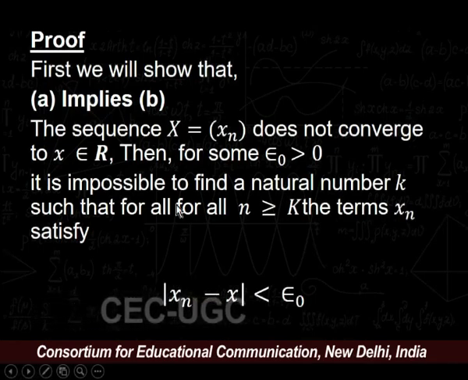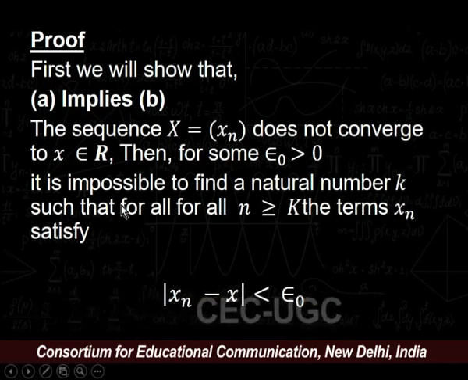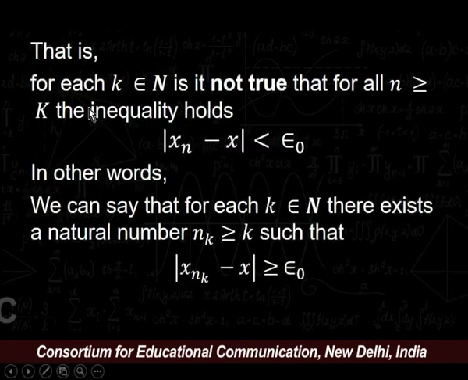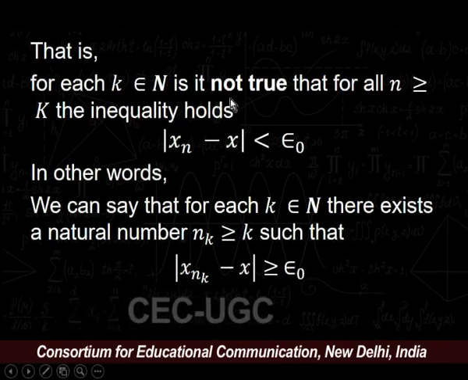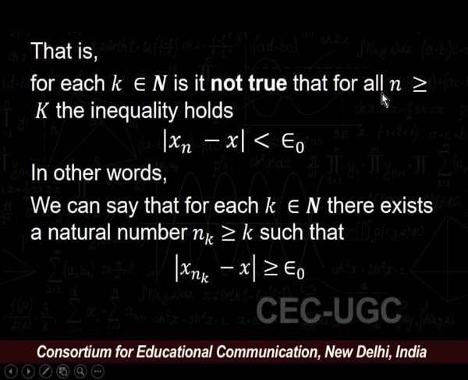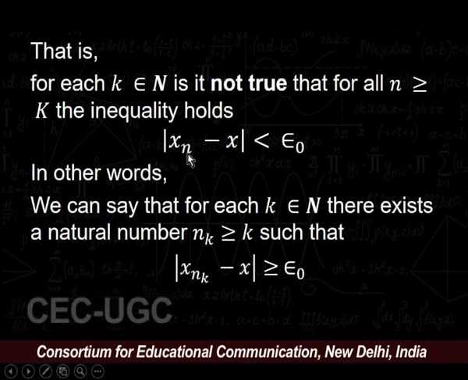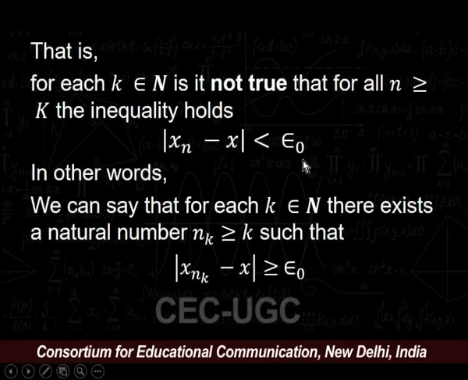So, we cannot find that natural number as the sequence X = (xn) does not converge to x. That is, it is not true that for all n greater than or equal to k, the inequality |xn − x| < epsilon naught holds.